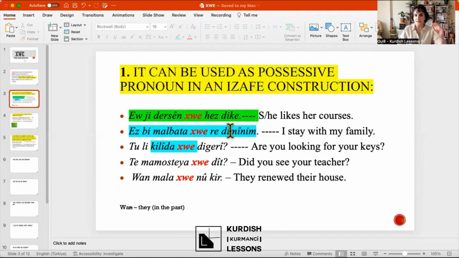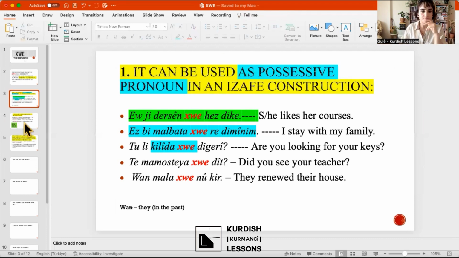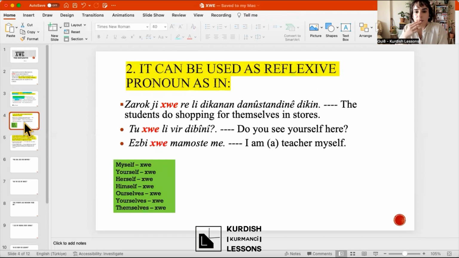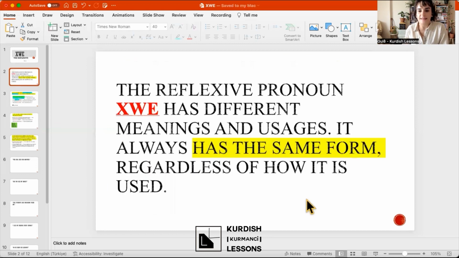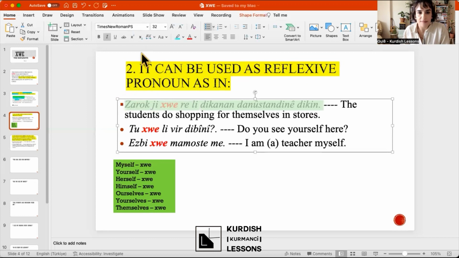So here it was the first rule for izafe. So the rule is here, it can be a possessive pronoun, okay? The second rule, it says it can be used as a reflexive pronoun. So you know in English here, it's reflexive pronouns, myself, yourself, himself. So we said it has the same form all the time. That's why here, myself, yourself, herself, it doesn't change, okay? Now let's have a look at these examples.